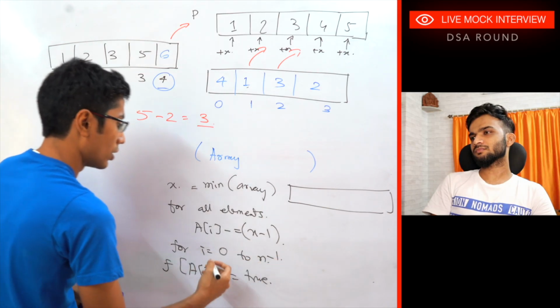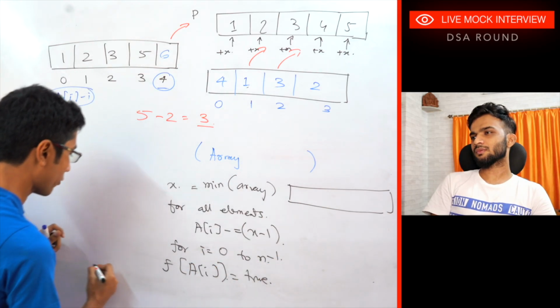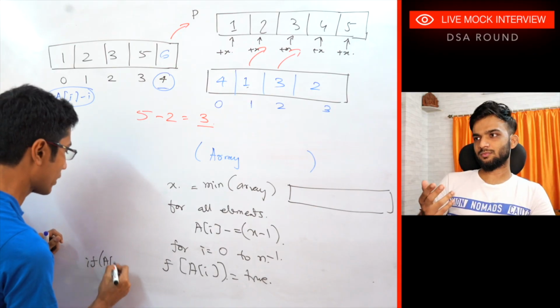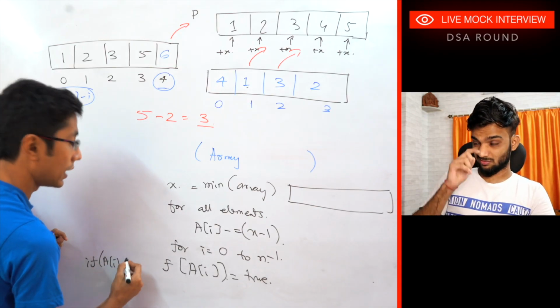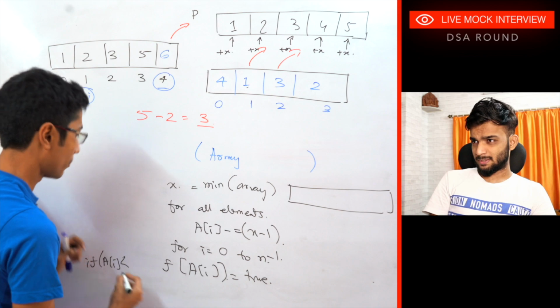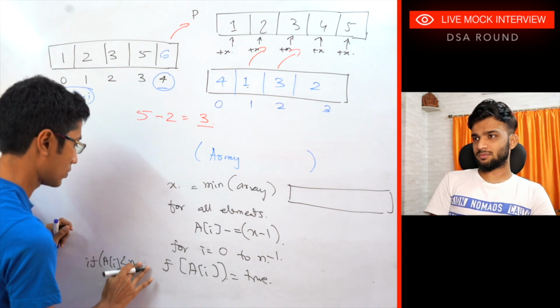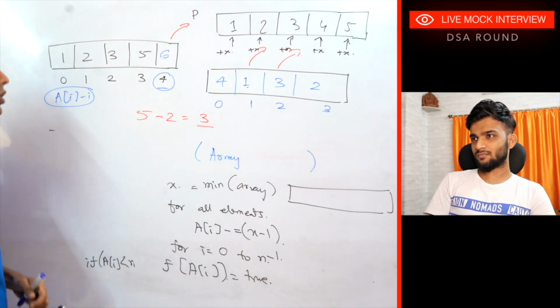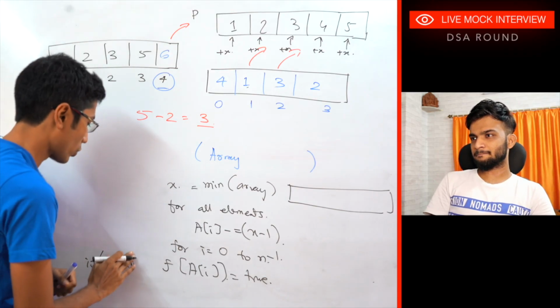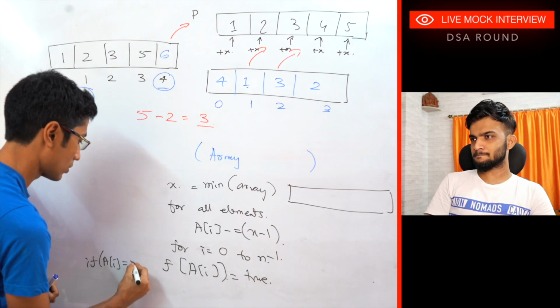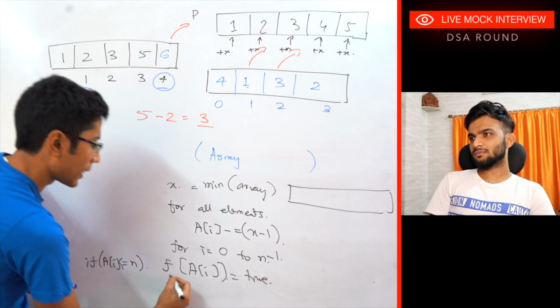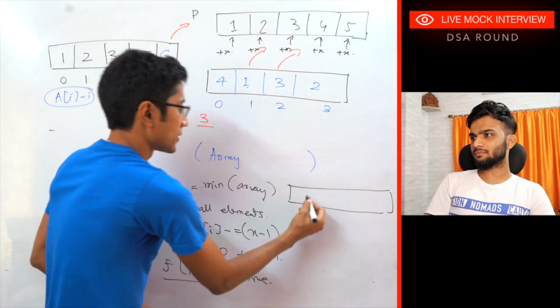So for i equal to 0 to n minus 1, if a of i is less than or equal to n, then mark the element as existing.